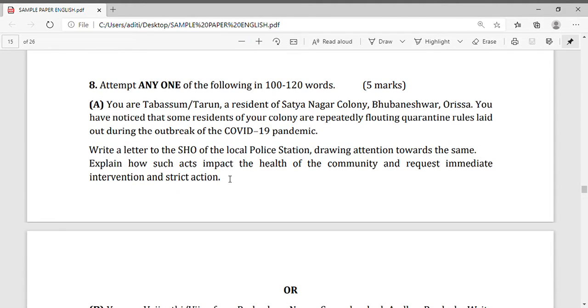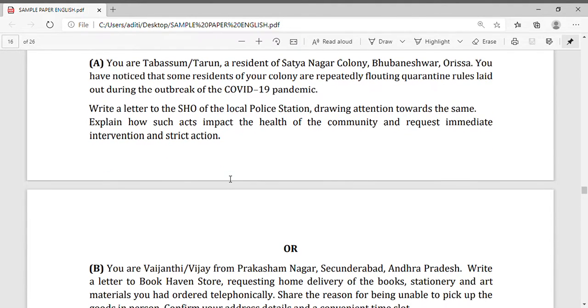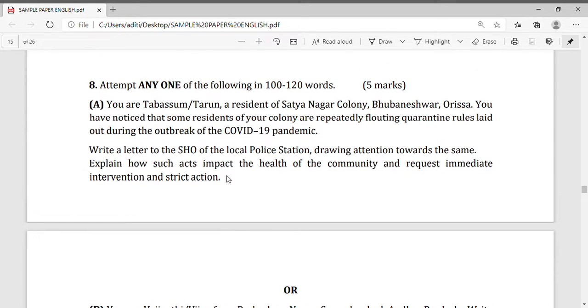So here 2 are given, A and B. You have to attempt only one, whichever one you like. So you can see here question number 8. You are Tabassum Tarun, a resident of Satyanagar colony, Bhubaneswar, Odisha.